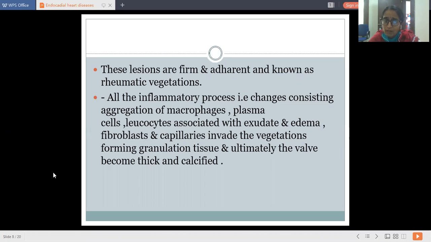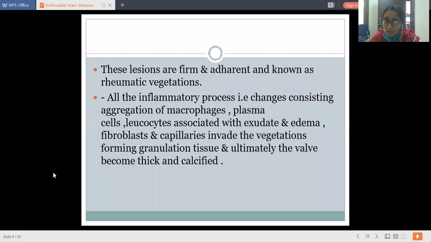These finger-like projections develop on the valve, and they also appear on the chordae tendineae. Because of the formation of these rheumatic vegetations, the chordae tendineae become fragile and delicate, so they sometimes get detached, and mechanical defects occur in the heart, that is, on the mitral valve.